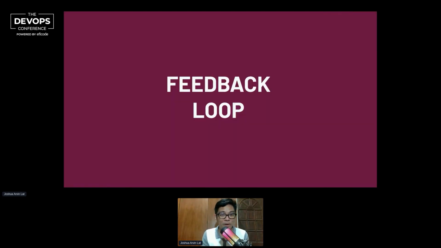So when dealing with security requirements, it's important for us to think about the feedback loop. A lot of the things that we need to deal with usually have something like this, but we usually end up forgetting that it exists. One example of this would be the development lifecycle. Whenever we build something, we wait 3 months before our product gets tested by the stakeholders or the sample users. When we have a longer feedback loop, the problem is that we don't have an opportunity to fix the problems right away.